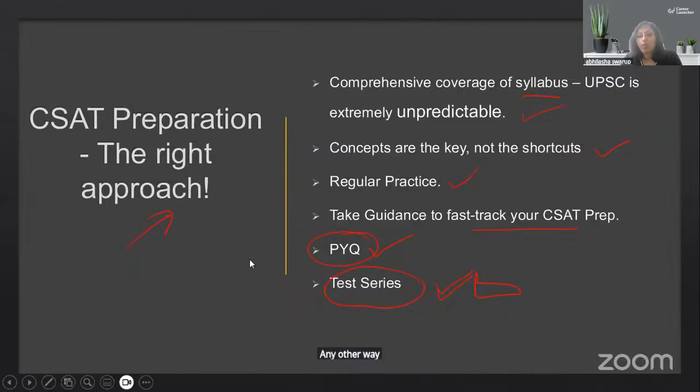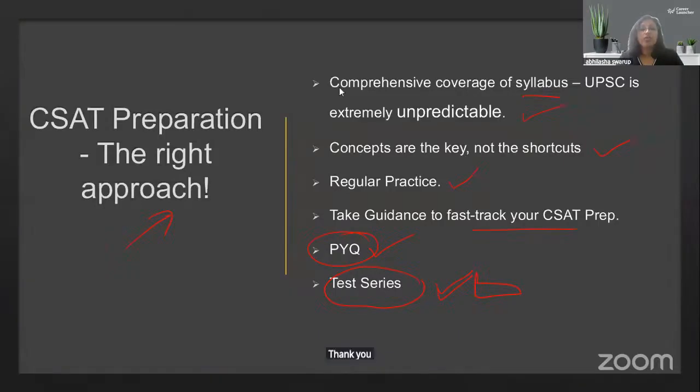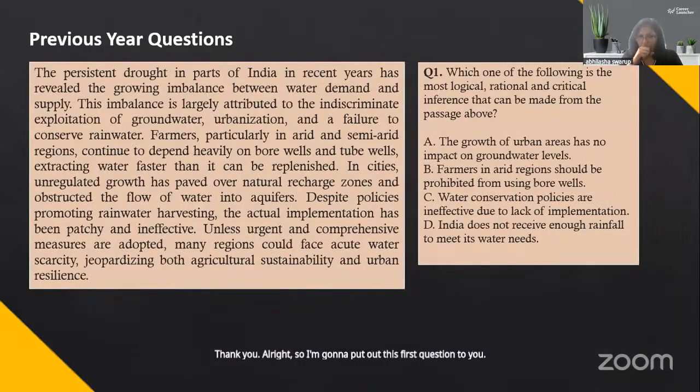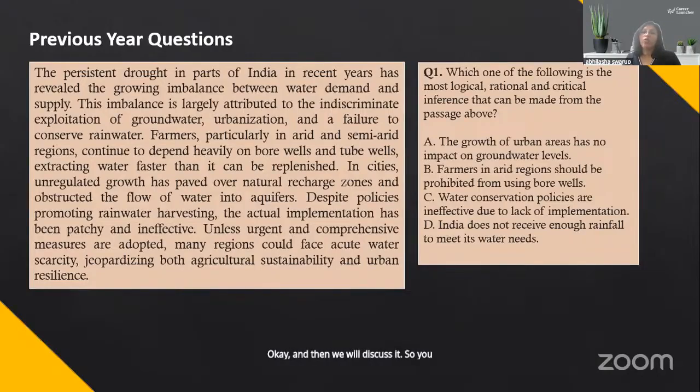All right, I have a few PYQs here, which I did want to discuss with all of you. So we will take a look. All right, so I'm going to put out this first question to you. Take a moment, read it, and then you can type your answer into the chat box. Okay, and then we will discuss it. So you have a minute to read and solve.